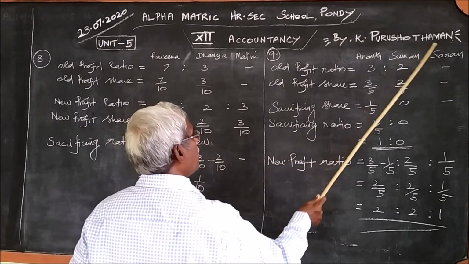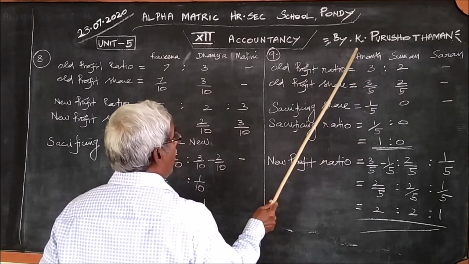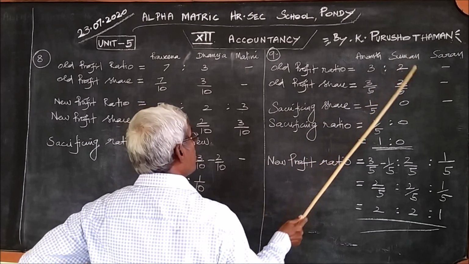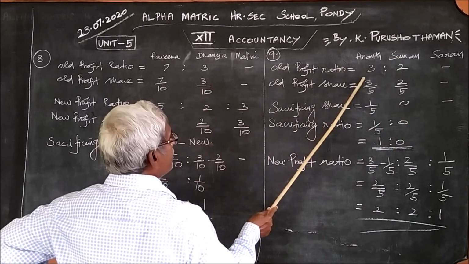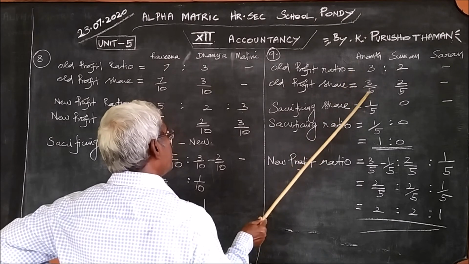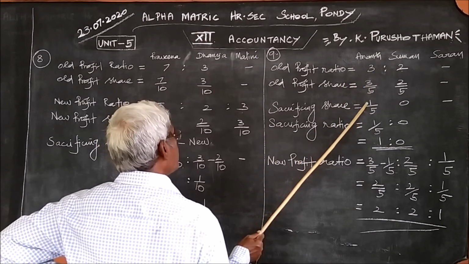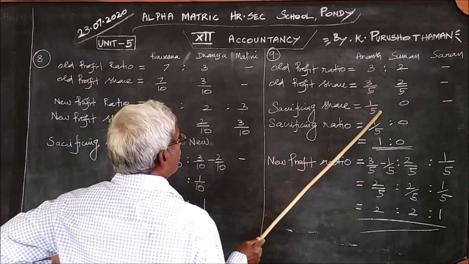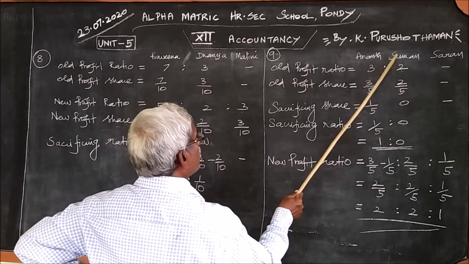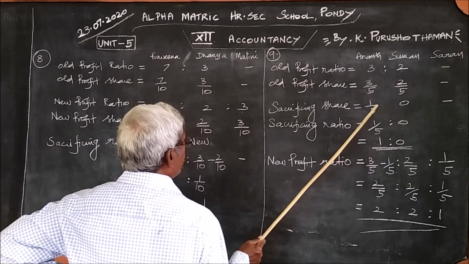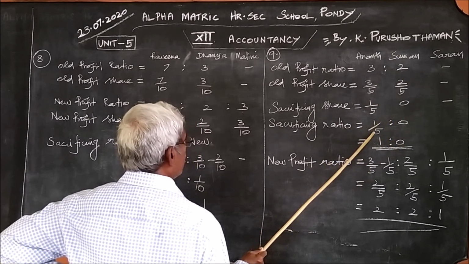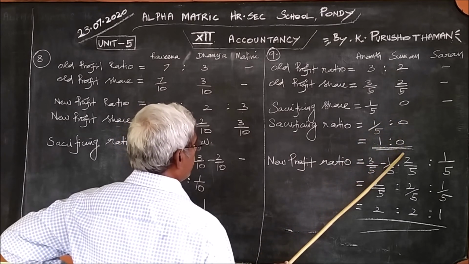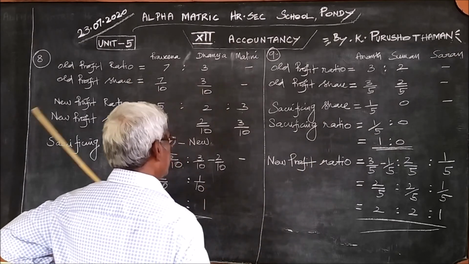They have promised that only Anand will give. So, only Anand's share will be reduced, not Suman's profit. So, this is 3 by 5, and from this 3 by 5, how much is given by Anand to Saran? 1 by 5, and Suman does not give anything, 0, therefore 1:0. If you multiply both by 5, 5 cancels, 0 into 5 is 0, 1:0 is the sacrificing ratio.